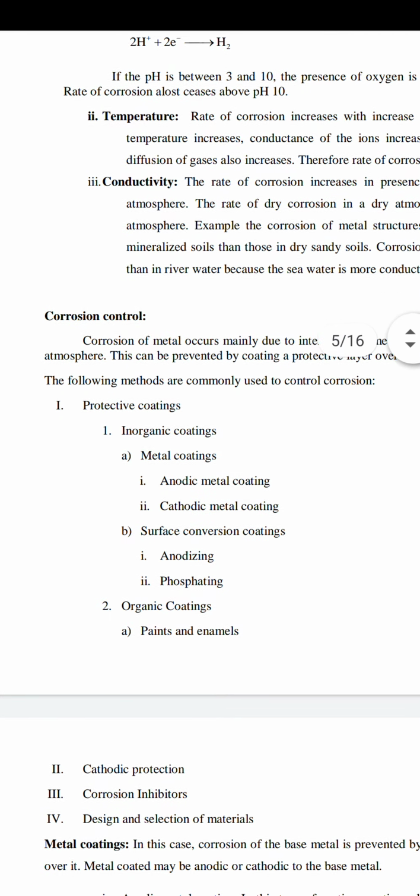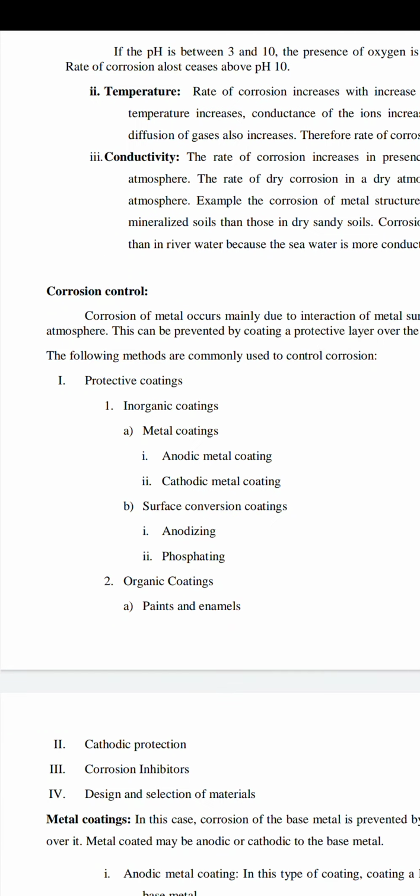In the same way, coming to corrosion control, the first method is coating of the metal. The types are metal coatings, inorganic coatings, and organic coatings also. Nowadays, in the 18th scheme, the university has removed the organic coating and retained only metal coating and